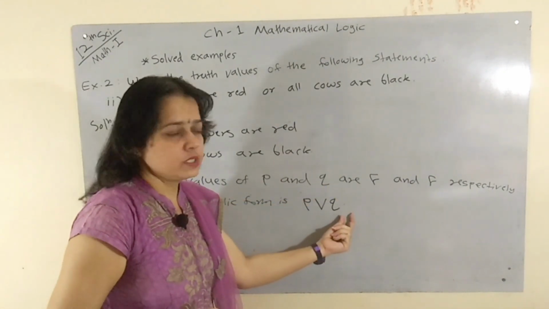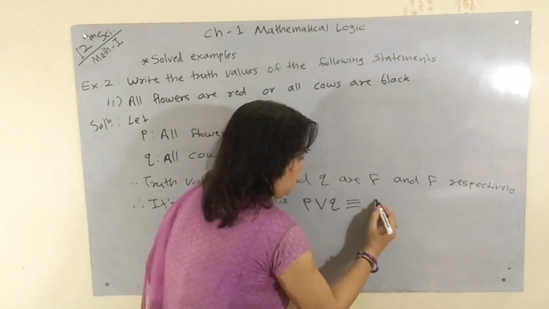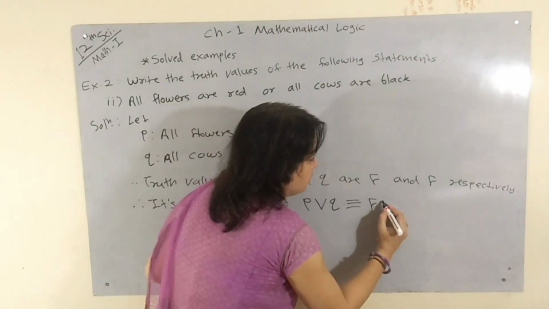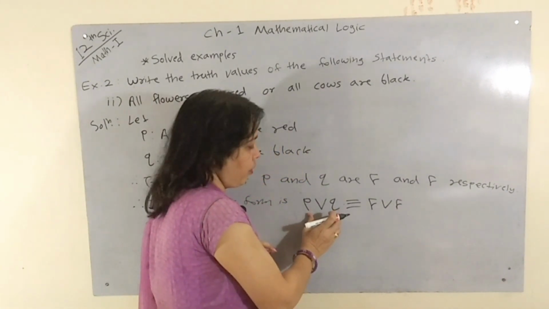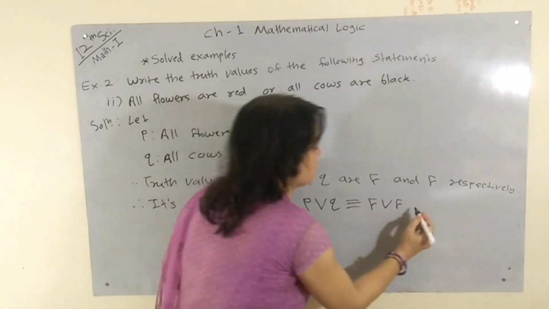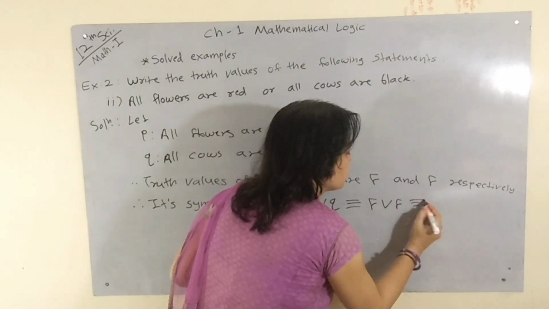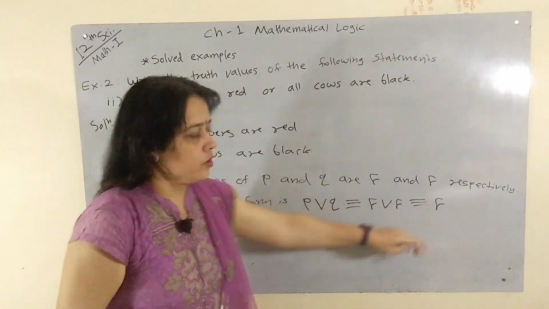P is false, Q is false. Then we know that if P false or Q false means both values are false, then P or Q, its value is also false. This is equivalent to false, means its truth value is false.